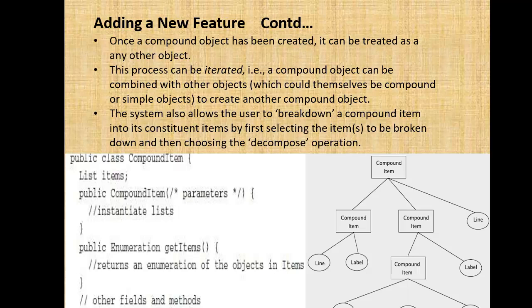Once a compound object has been created, it can be treated as any other object, and this process can be iterated. That is, a compound object can be combined with other objects to create another compound object. The system also allows the user to break down a compound item into its constituent items by first selecting the item to be broken down and then choosing the decompose operation. So same thing here, the hierarchy they have shown over here: compound item. Iteratively you are calling the compound item, then line and label, which will be acting as leaves. For compound item, you are passing the parameter for it, then enumeration getItem returns an enumeration of the objects in the item.